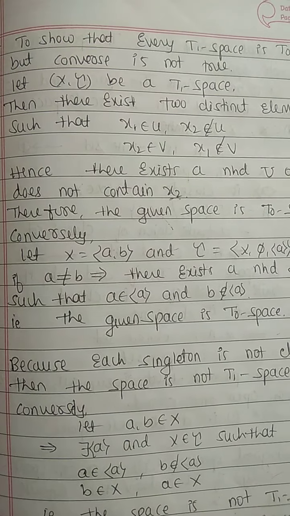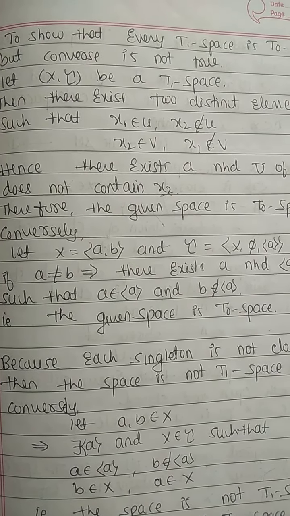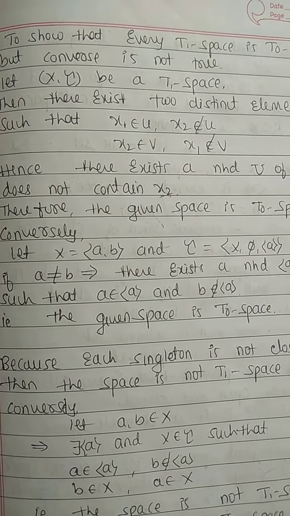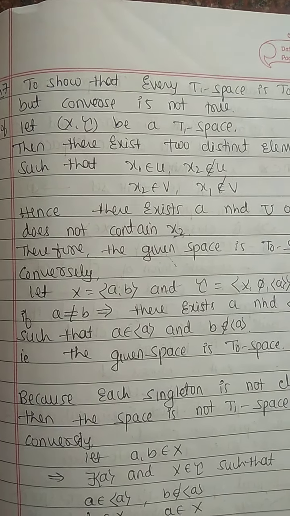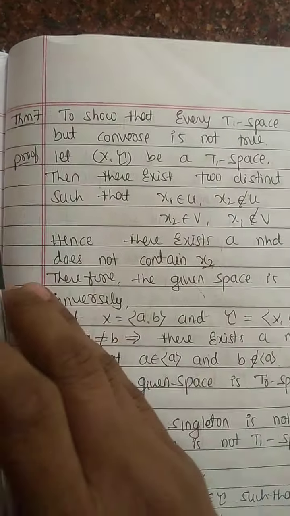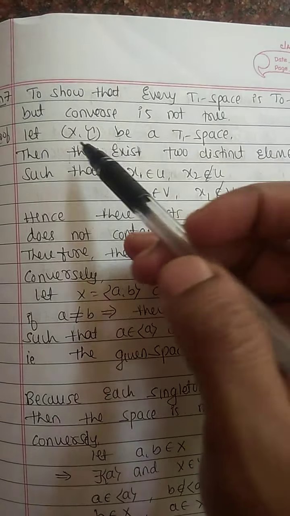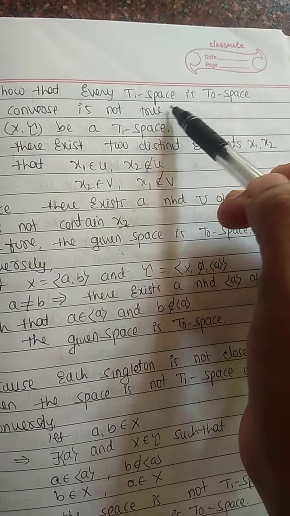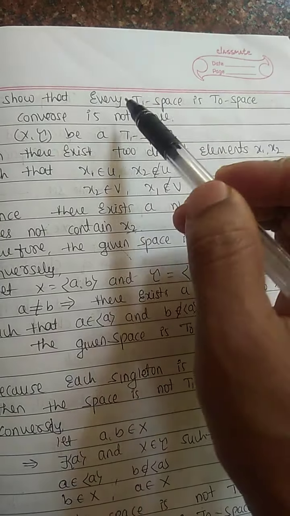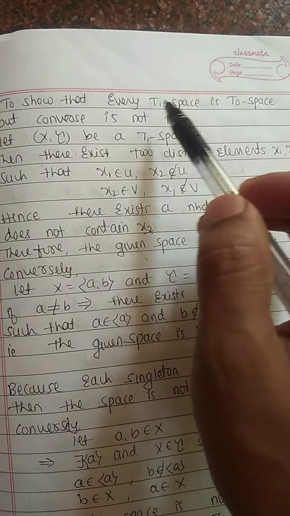In the last class, we have studied T0 space, T1 space and solved some examples on T0 space and T1 space. Okay, now let me discuss some more theorems on T0 and T1 space. Theorem 7: to show that every T1 space is T0 space but the converse is not true. Here we have to show that every T1 space is T0 space, but every T0 space is not T1 space.